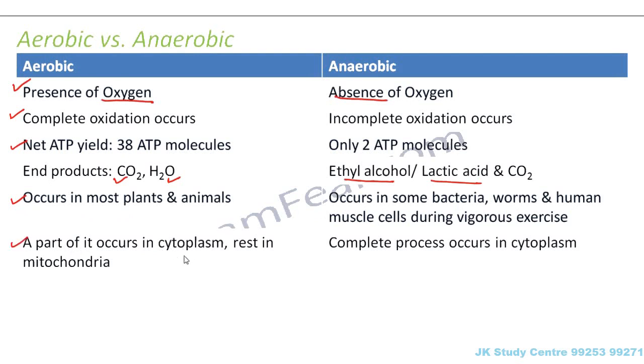As we saw, glycolysis occurs in the cytoplasm, whereas the Krebs cycle and electron transport occur in the mitochondria. But in the case of anaerobic respiration, the complete process occurs in the cytoplasm. So these are some of the important differences between aerobic and anaerobic respiration.